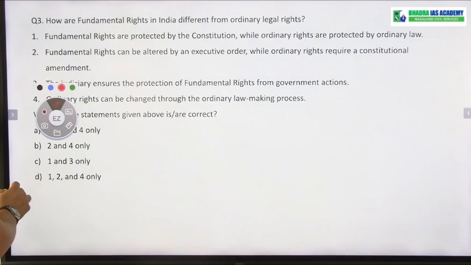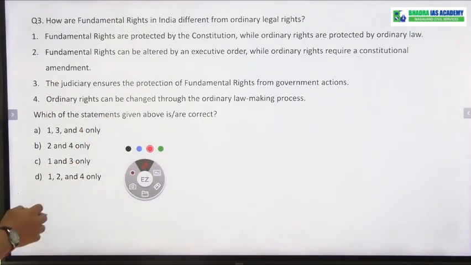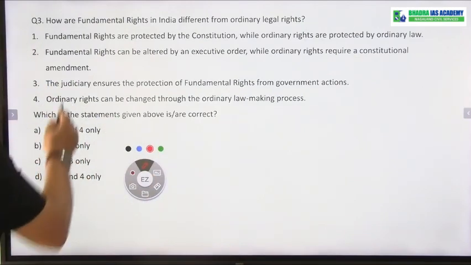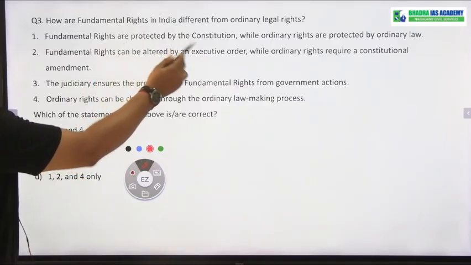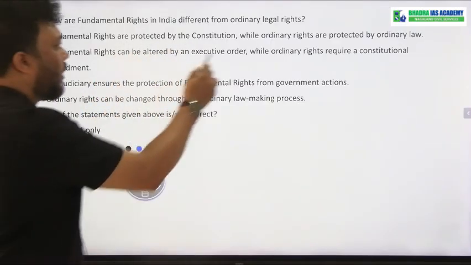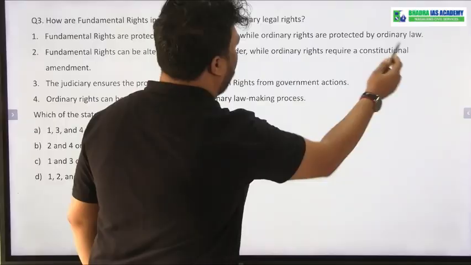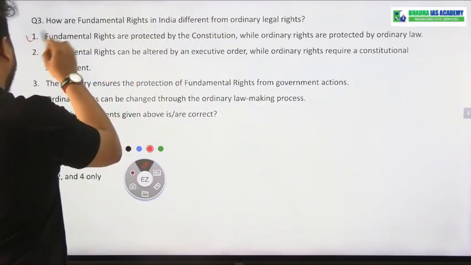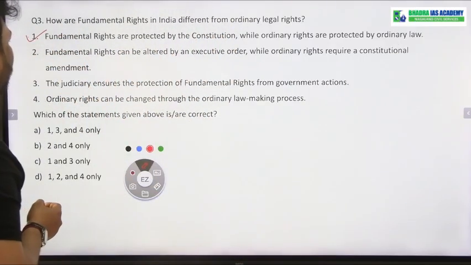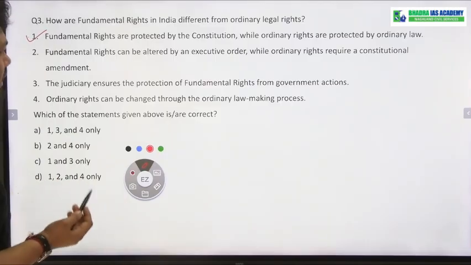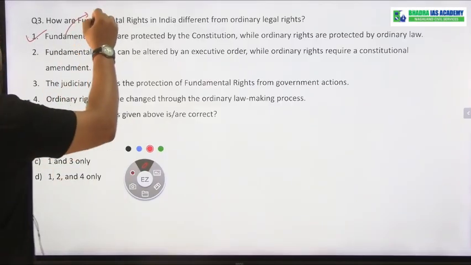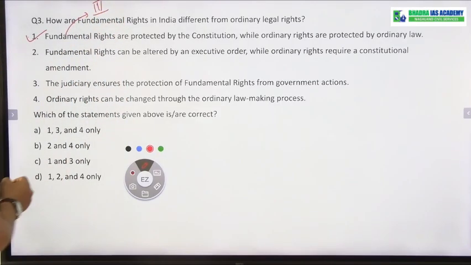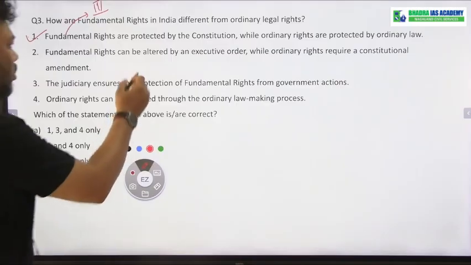How are fundamental rights different from ordinary legal rights? Okay, statement number 1. Fundamental rights are protected by the Constitution, while ordinary rights are protected by ordinary law. Yes, it is correct. Fundamental rights are guaranteed and protected by the Constitution. Yes, Constitution Part 3. Okay, next, fundamental rights can be altered by an executive order. Okay, but it is wrong.